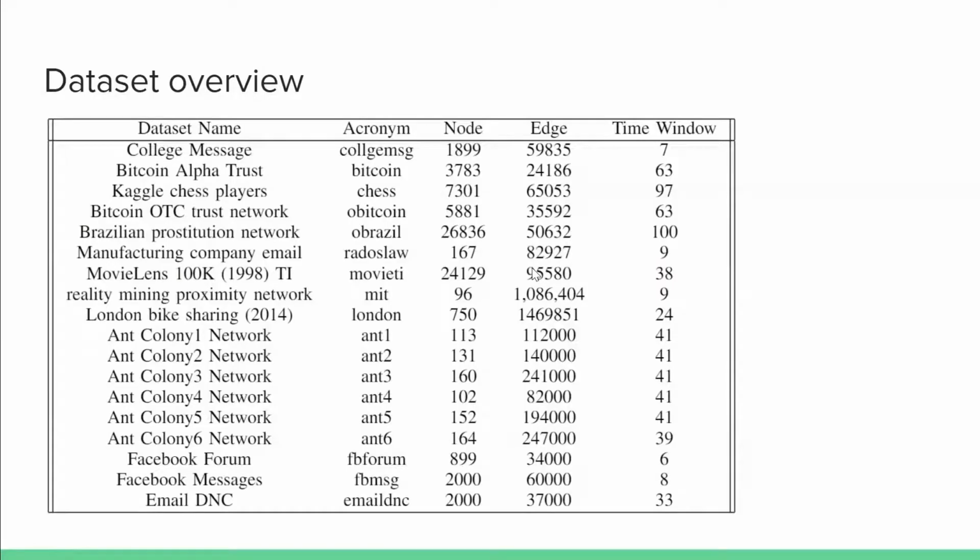First of all, let's have a look at the datasets we have gathered for the experiments. We have tried to gather as many temporal network datasets as possible and end up with 19 real-world temporal networks with different sizes and from different disciplines.